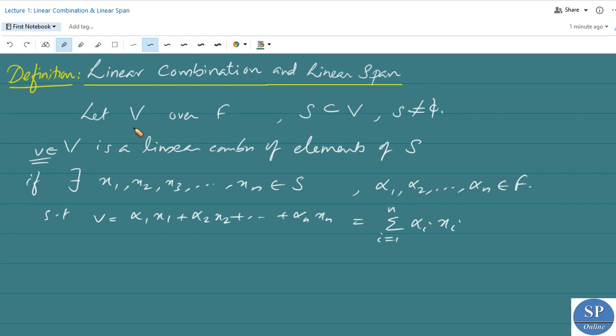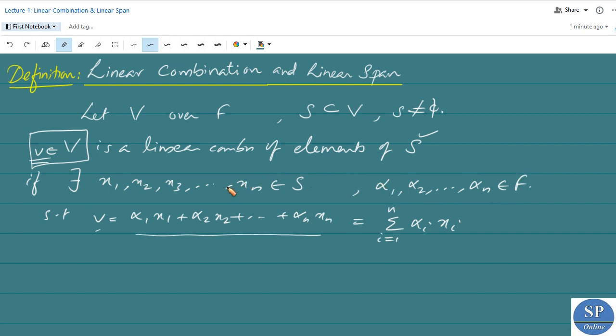So an element v belonging to V is said to be a linear combination of elements of a non-empty set S of the vector space V if this vector v can be expressed in this form. That means if there exist vectors x1, x2, etc., xn belonging to S and alpha 1, alpha 2, etc., alpha n belonging to F.